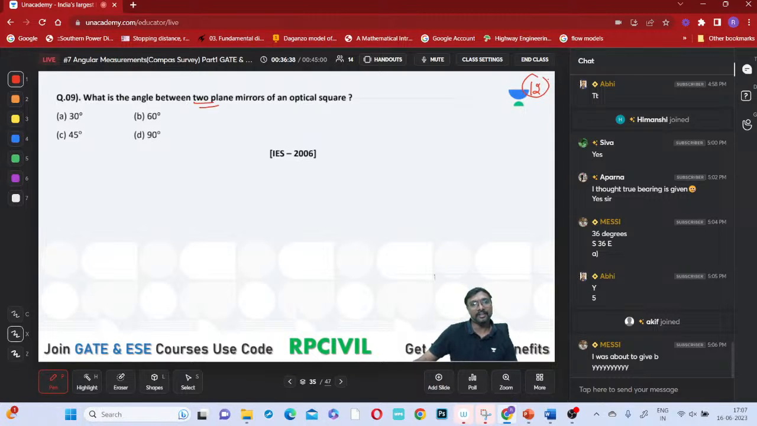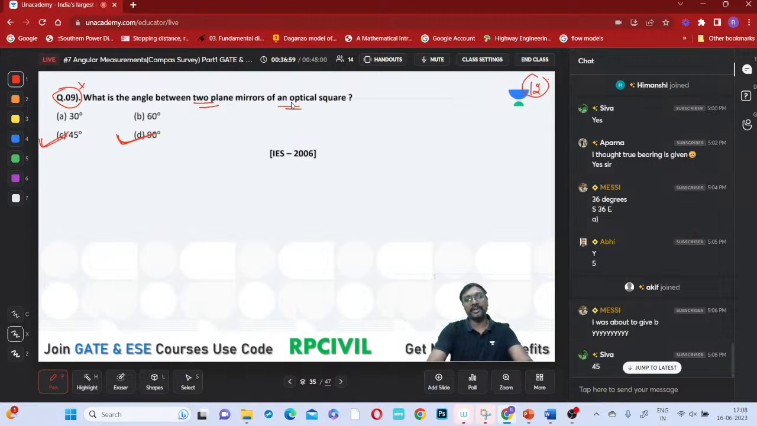What is the angle between the two plane mirrors of an optical square? Is that 45 degrees? Just don't consider this. Is it 90 degrees or which one? 45 degrees is the answer, or 90 degrees is the answer, everyone? The angle between the plane mirrors of an optical square, right?